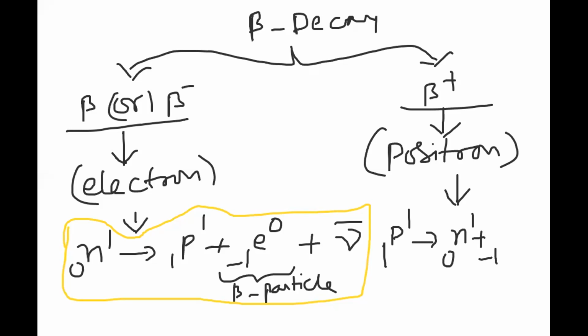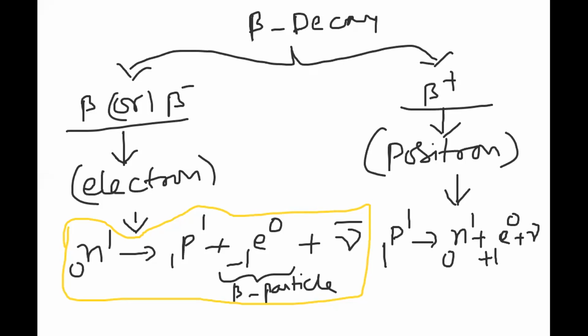So I can write here plus 1 E 0, positron. And here we'll get a neutrino again. So like that, the equation we are going to get.